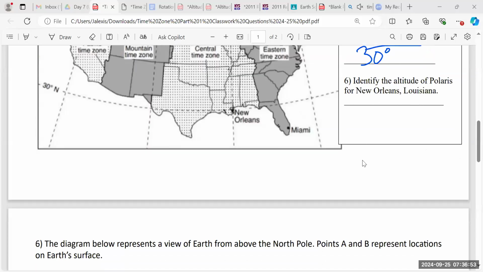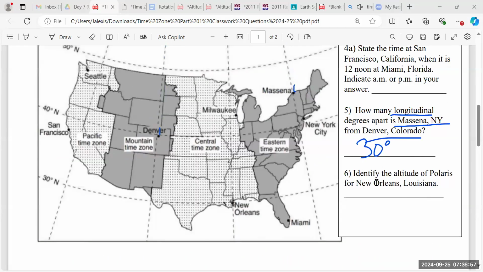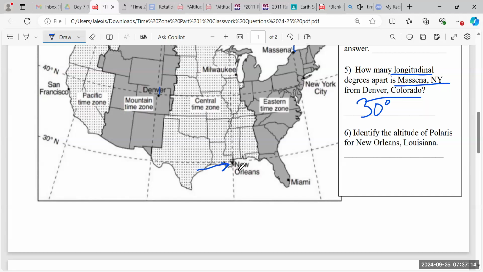And number 6, even though there's 2 number 6, let's say 6A, right? Right here. So it says identify the altitude of Polaris for New Orleans, Louisiana. So I'm going to find New Orleans. New Orleans is right here, okay? New Orleans is almost at the dot, all right?